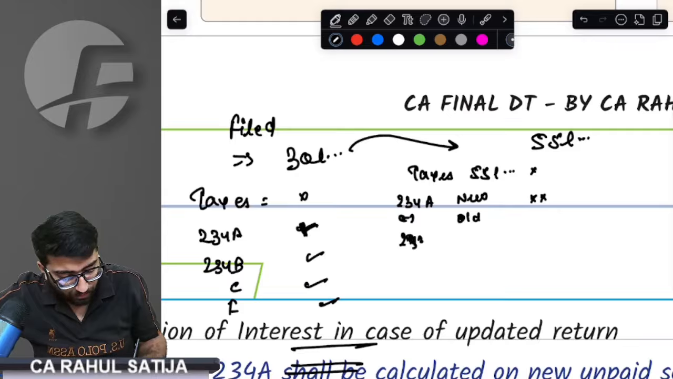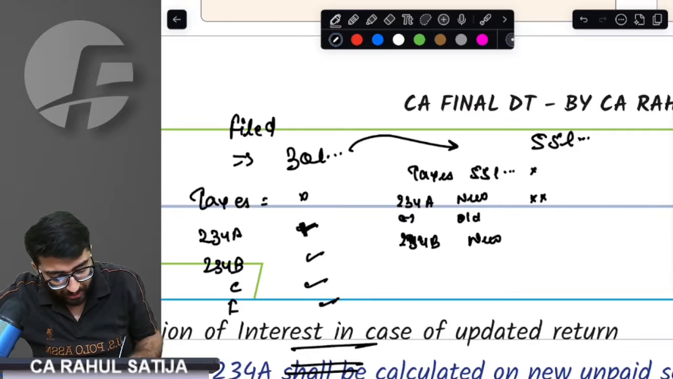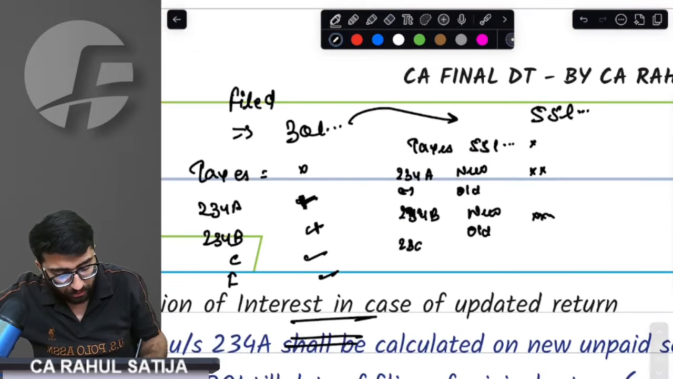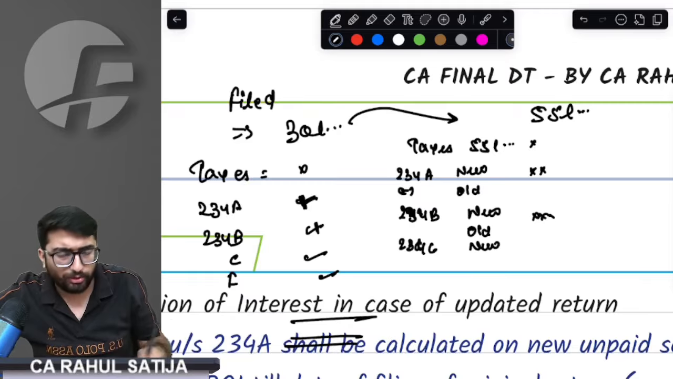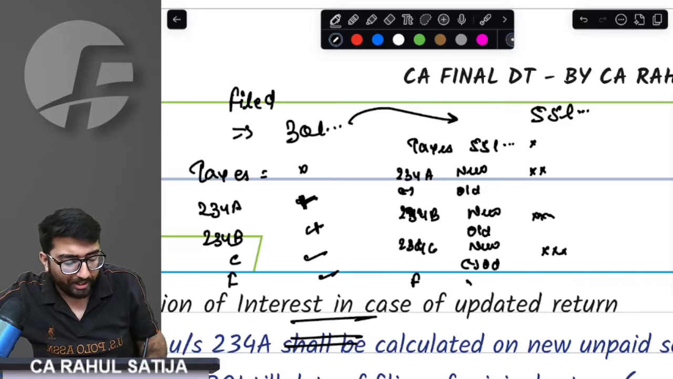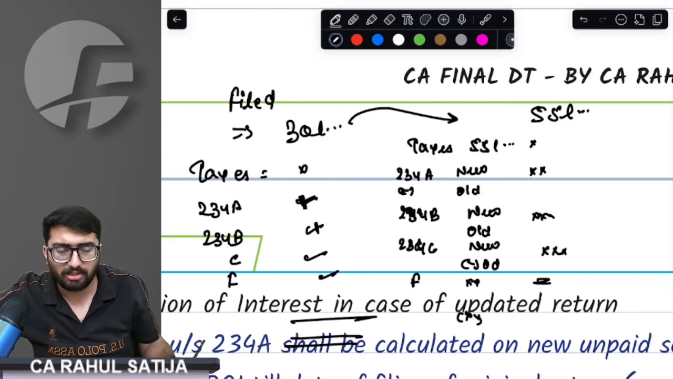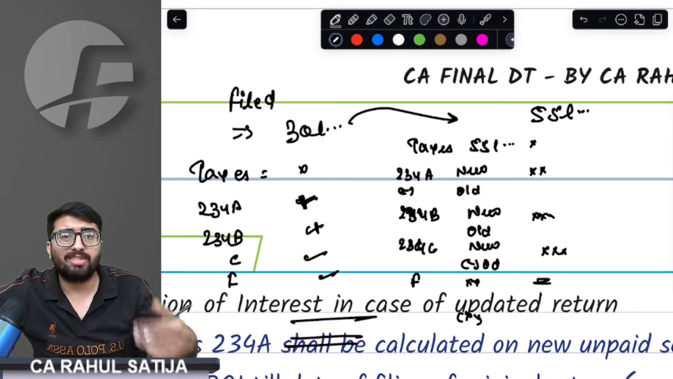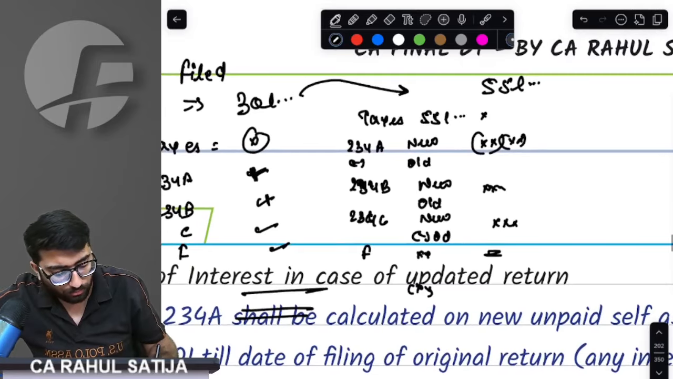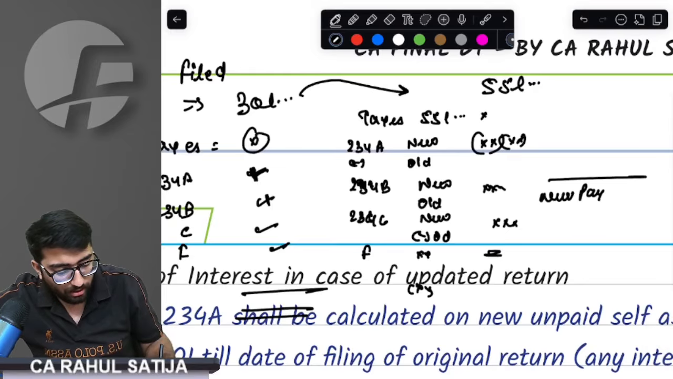If you have 234B interest, again it will be calculated new, and whatever has been paid will be reduced. This will be the 234B interest. 234C, same thing. Again, new interest will be calculated based on the new income minus old 234C. If you have already paid fees, you will not be required to pay fees again. So on this fee, no tax would be required. And whatever taxes you have already paid, reduce those taxes from here. This will give you the new payable tax liability, including interest.